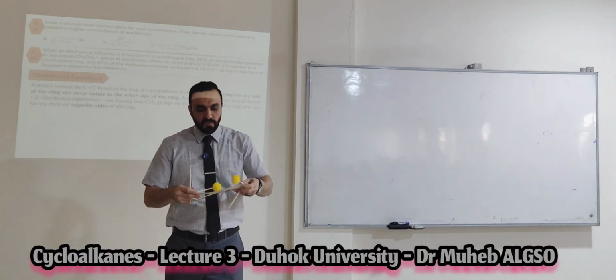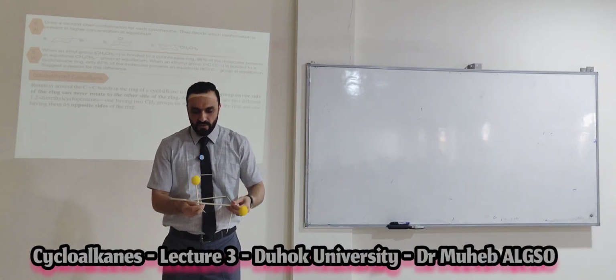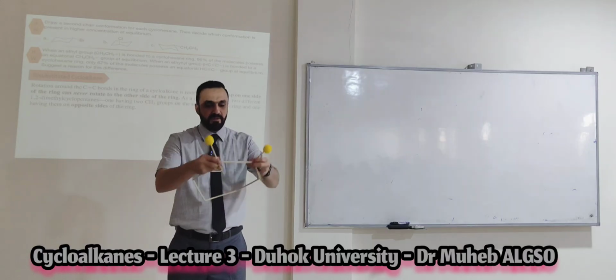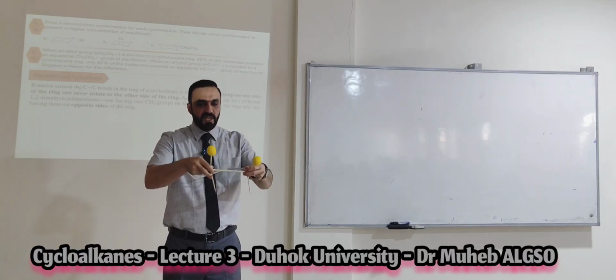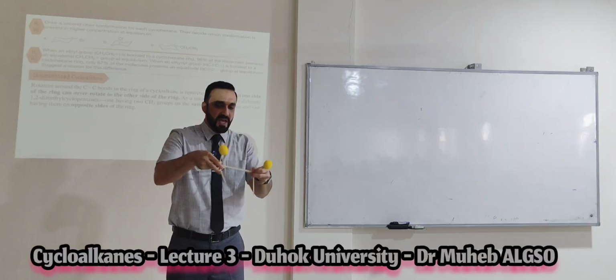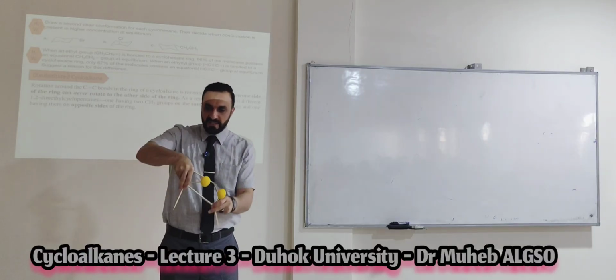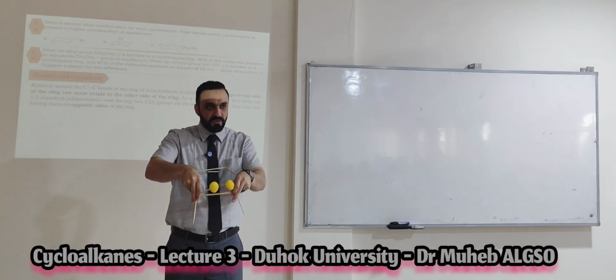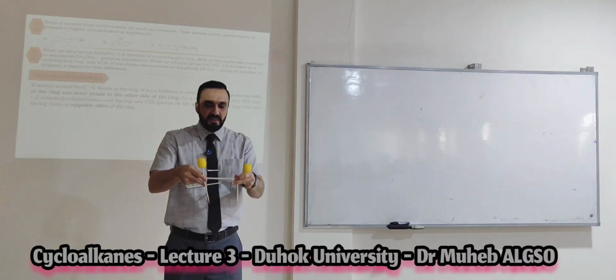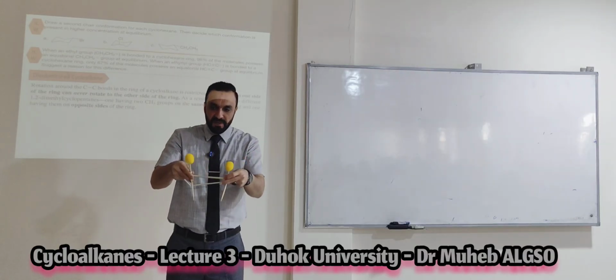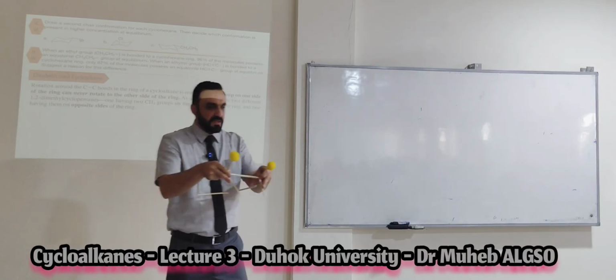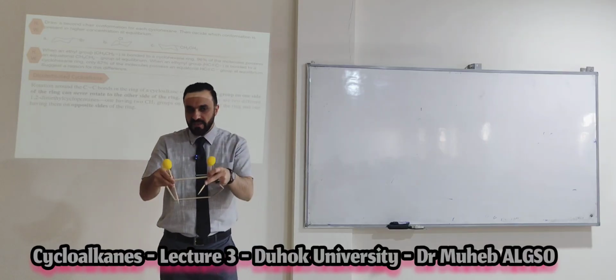If these two groups are up, like that, they will remain up. We just have conformations here, chair or half chair or boat conformation. But the upper groups will remain upper, and the down groups will remain down. There is no rotation.